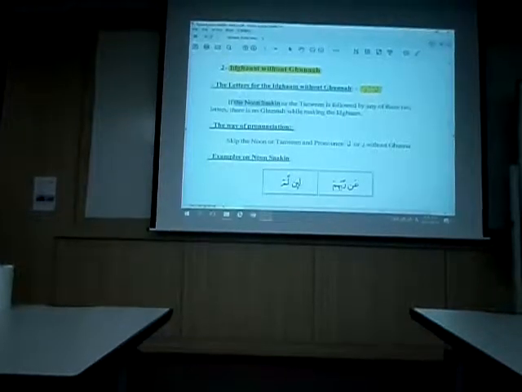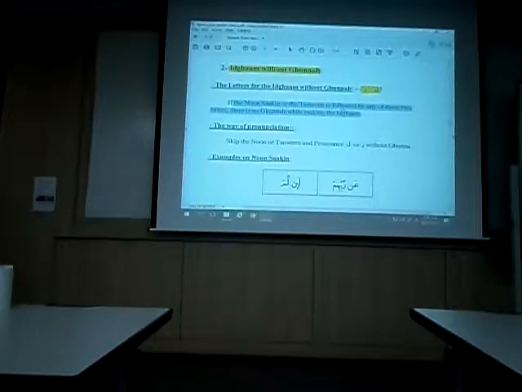If the noon sakina or tanween is followed by any of these two letters, there is no ghunna while making the idgham. Okay? The way of the pronunciation: skip the noon, as you know, or tanween, and pronounce lam or ra without ghunna. It is very easy here.